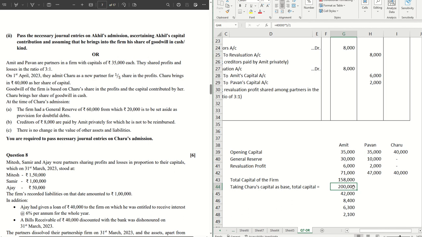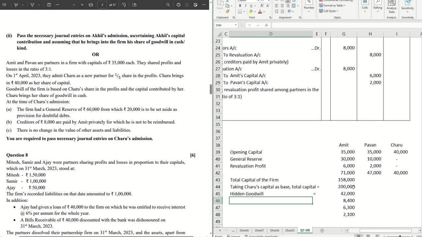That is the total capital of the firm that should have been if you take Charu's capital as base. So the difference, hidden goodwill, is the difference of these two amounts, 2 lakh minus 1,58,000, that is 42,000. That becomes our hidden goodwill.